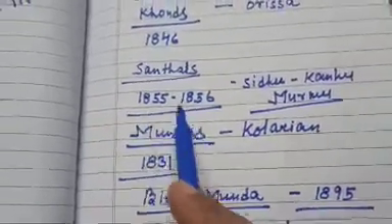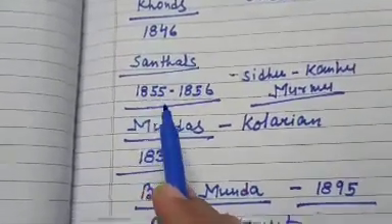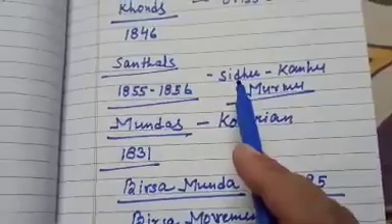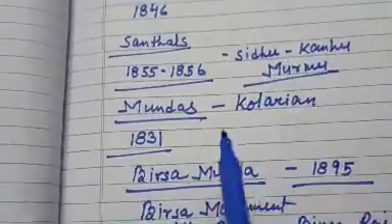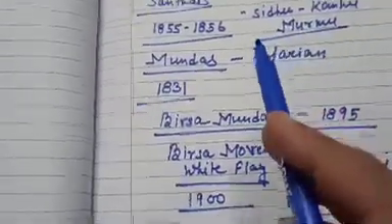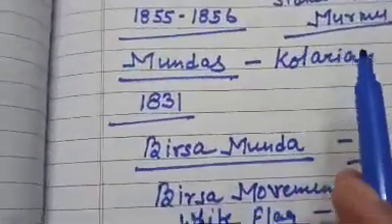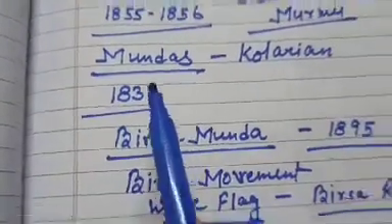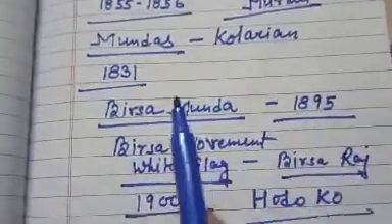Santhals revolted in which year? 1855 to 1856. Their leaders were Sidhu Murmu and Kanhu Murmu. Then Mundas and Kolarian. In Chota Nagpur district, Mundas and Kolarian also revolted in which year? 1831. Then the Birsa movement, a very famous movement.